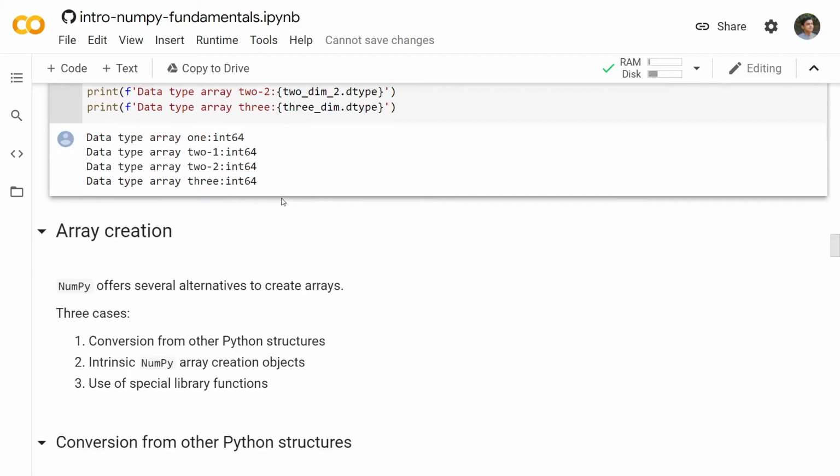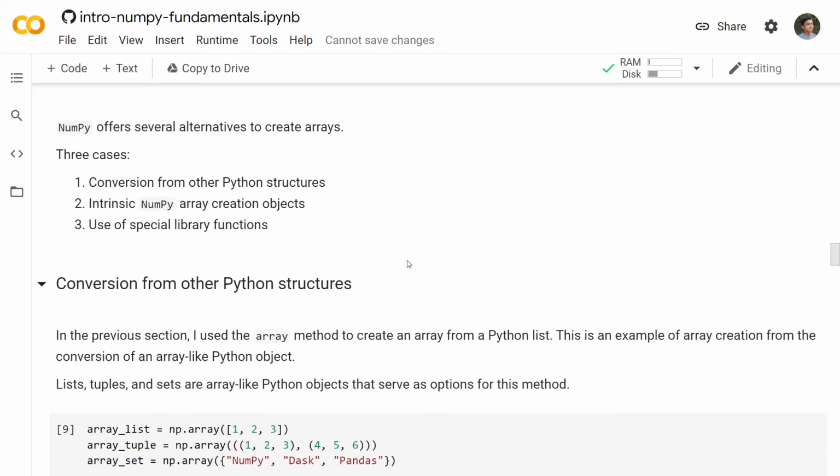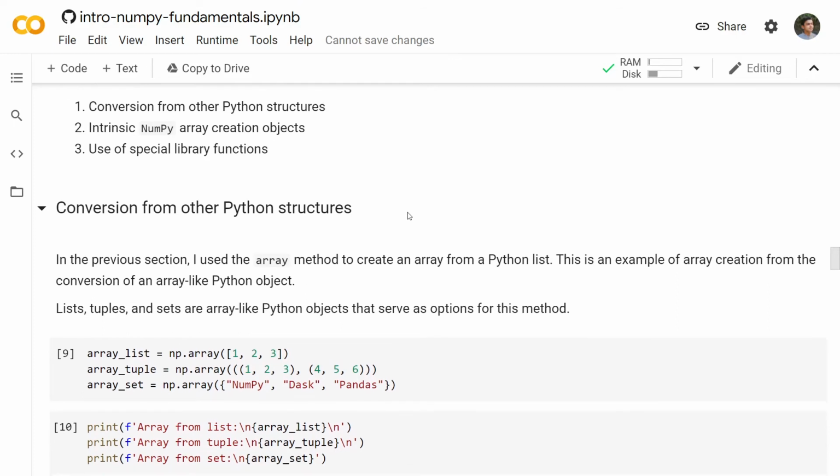They are 64-bit integers. Now there are three ways we can create these NumPy arrays. We can create them using Python structures, lists and tuples, the structures that you're already familiar with. We can also use NumPy's intrinsic array creation objects, which we'll see in just a few minutes, and we can also use some special library functions for generating special arrays, right?